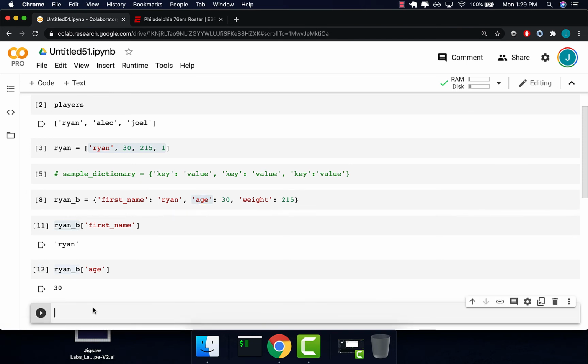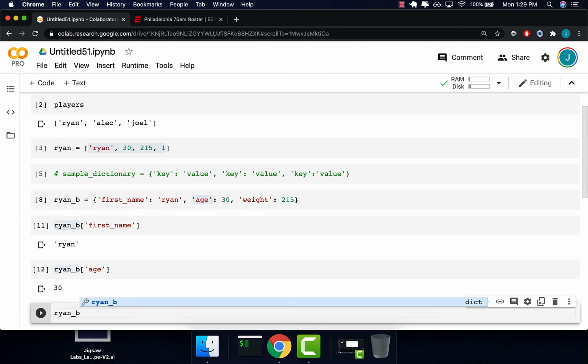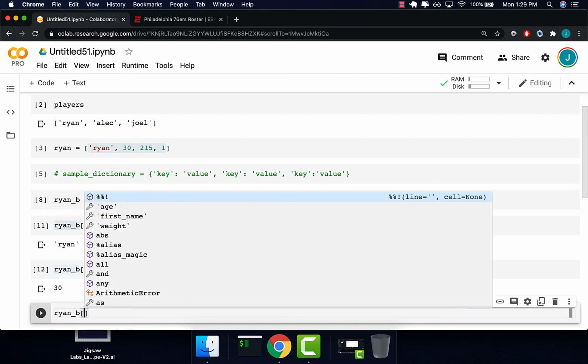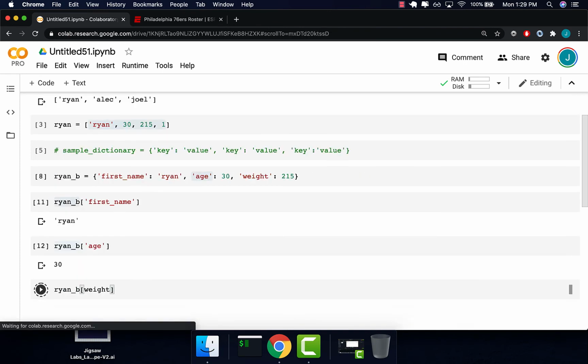I hate typing. Ryan underscore B, square brackets, weight. Shift return.